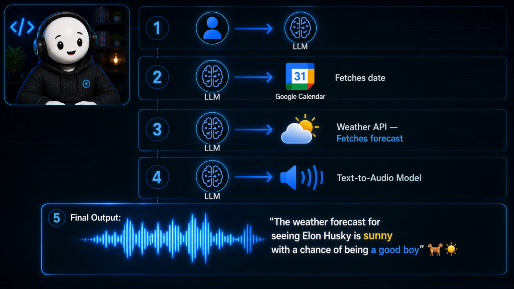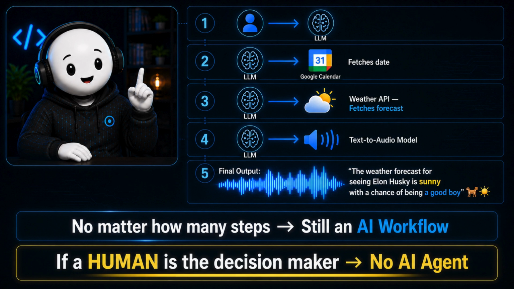Now, what if I added more steps? I let the LLM access the weather via an API and then, just for fun, use a text-to-audio model to speak the answer out loud. The weather forecast for seeing Elon Husky is sunny, with a chance of being a good boy. Here's the thing. No matter how many steps we add, this is still just an AI workflow, even if there were hundreds or thousands of steps. If a human is the decision maker, there is no AI agent.